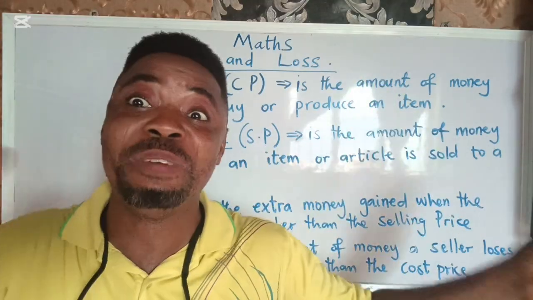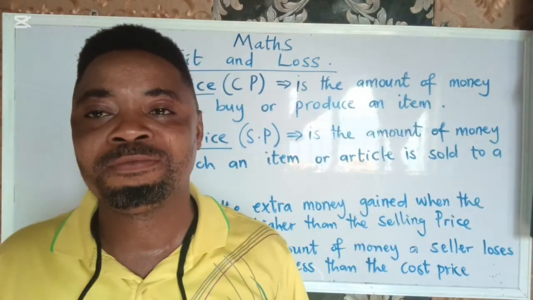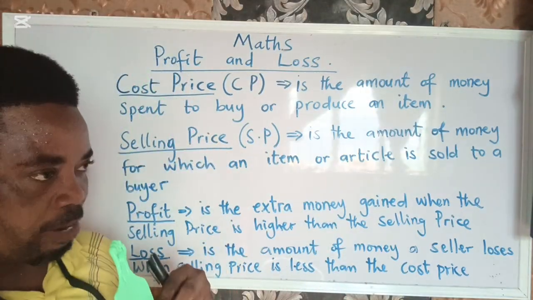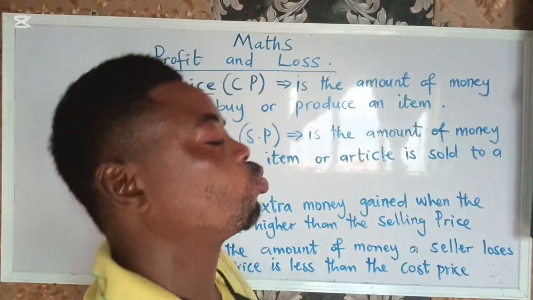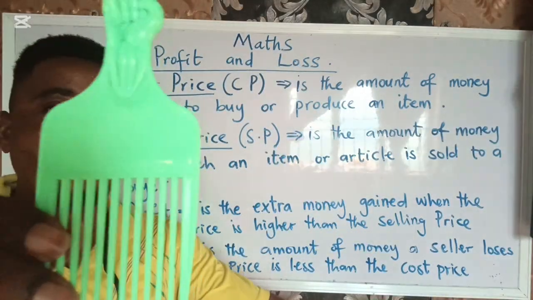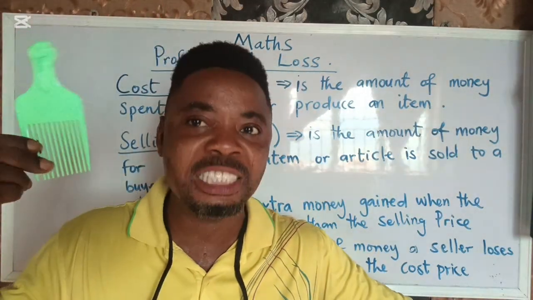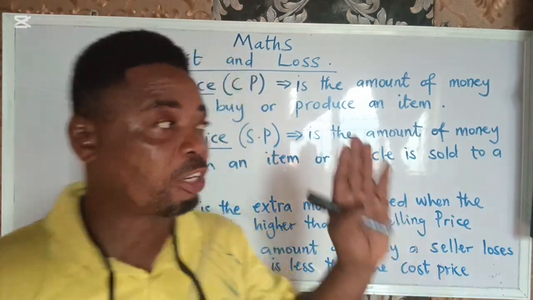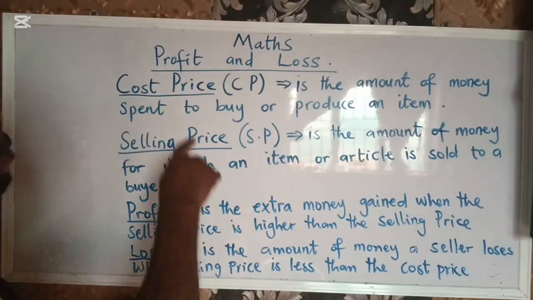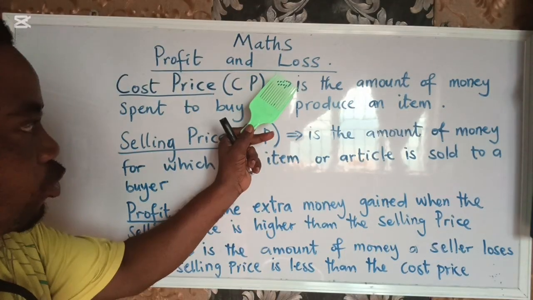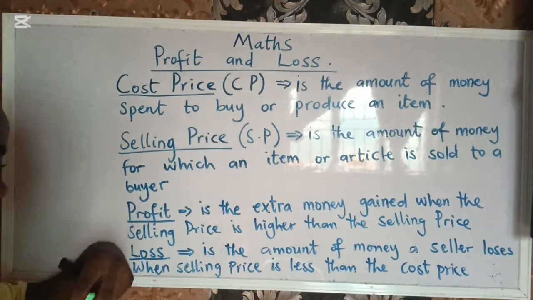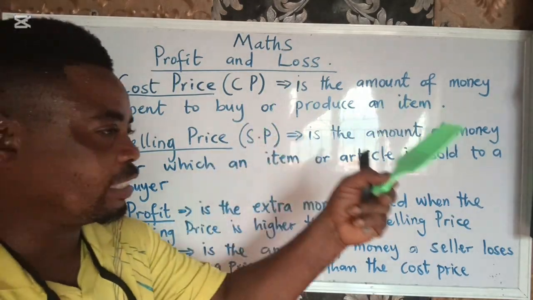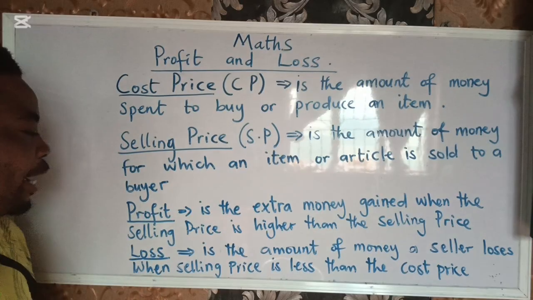So the cost price can actually be the selling price, but it depends on who is talking. I am the one talking now. My own cost price is 500 naira and my selling price is what? 700 naira. I don't want to know where and how people have been buying this comb before it gets to me and before I send it to Mr. Aremu. So that is the cost price, that is the selling price. I bought it for 500 naira, which is my cost price, and I sold it to Mr. Aremu for 700 naira.